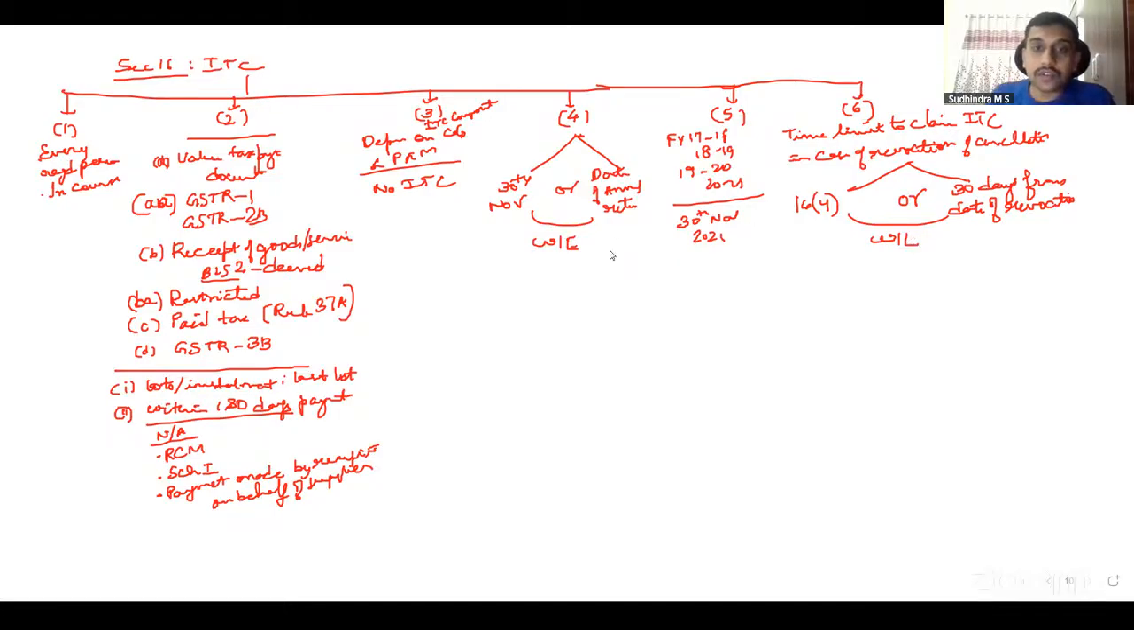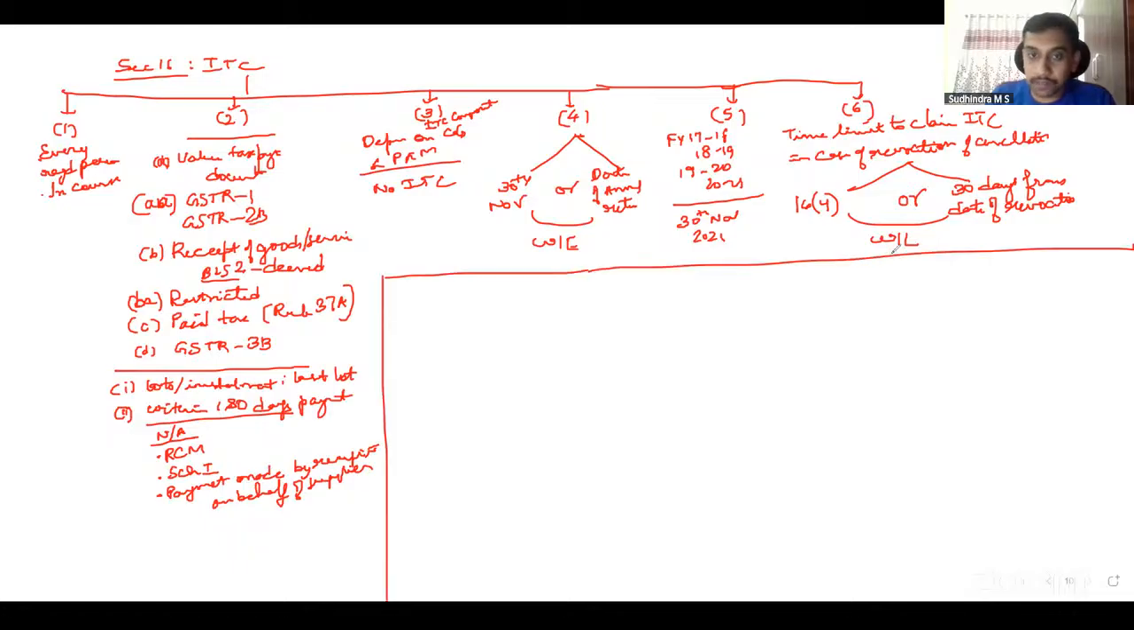Then with this, we went on to section 17. Section 17 has two parts. The first part talks about apportionment of credit. The second part talks about blocked credits. 17.5 is blocked credits; apportionment of credit is 17.1 to 17.4.